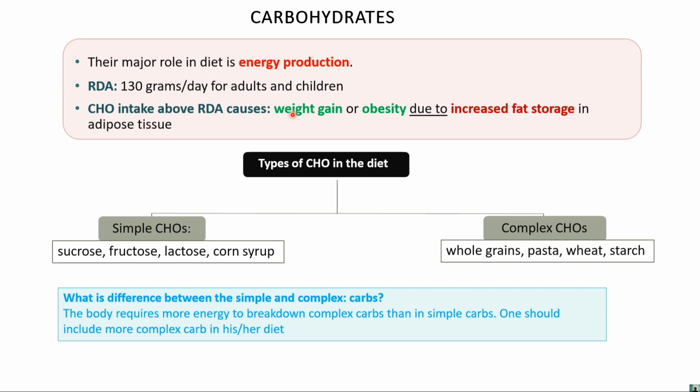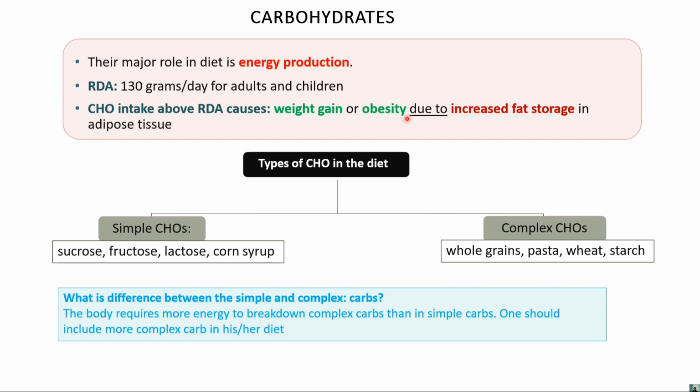As we all know, fat is the highest source of energy, which is stored beneath the skin in adipose tissue. Excess carbs are reformed into energy stored as fat. So excess intake of carbs causes weight gain and obesity.